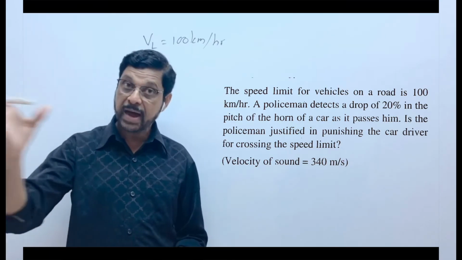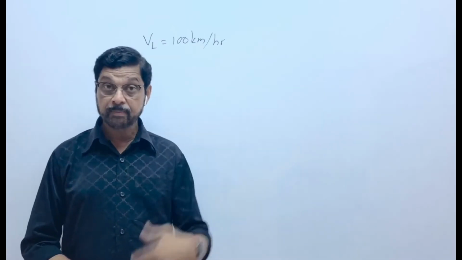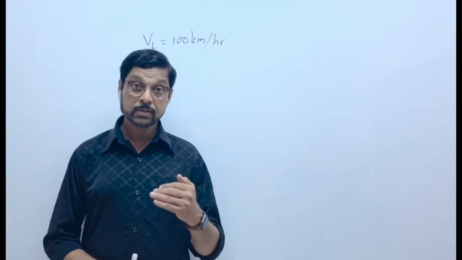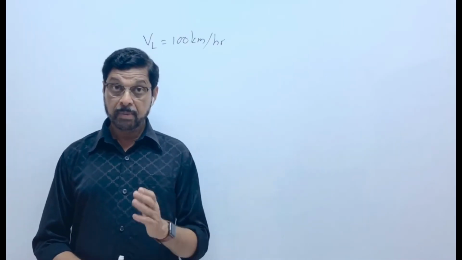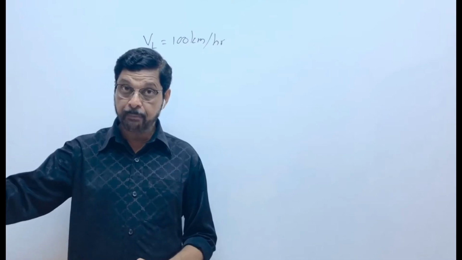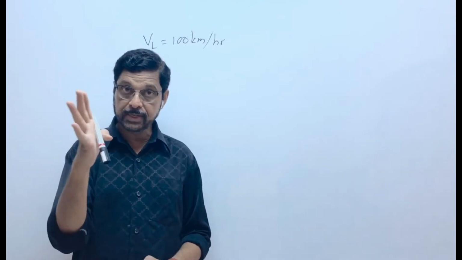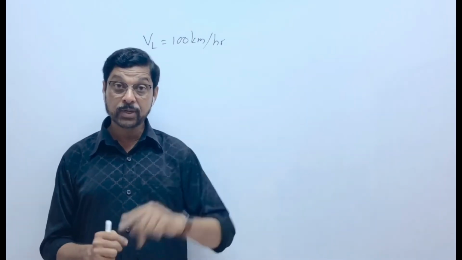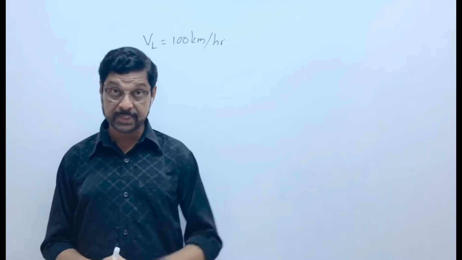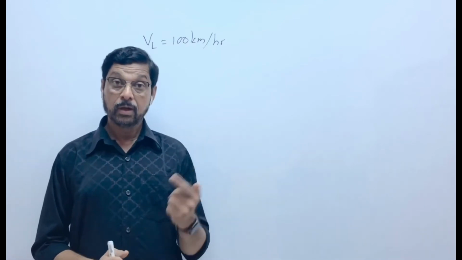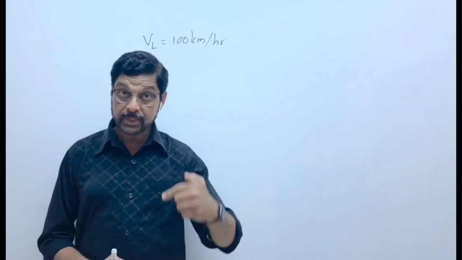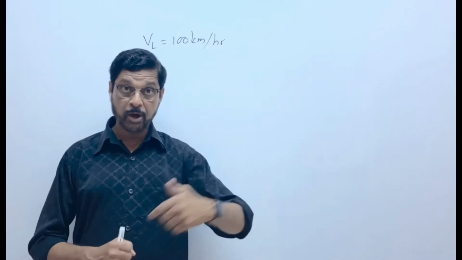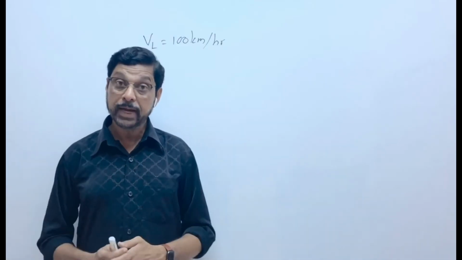So when the car passes him, he notices a drop of 20% in the frequency of the sound of the horn. When the car is approaching, its frequency will increase. When it moves away, its frequency will decrease, and he notices a drop of 20% in this frequency. The frequency dropped by 20% means it became 80%.